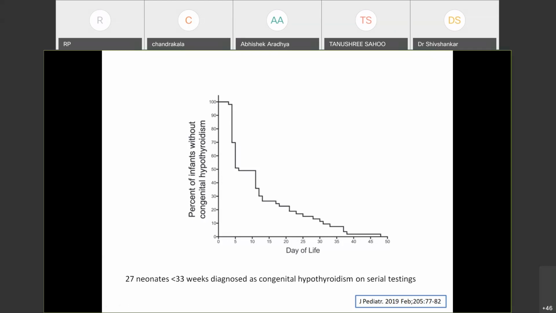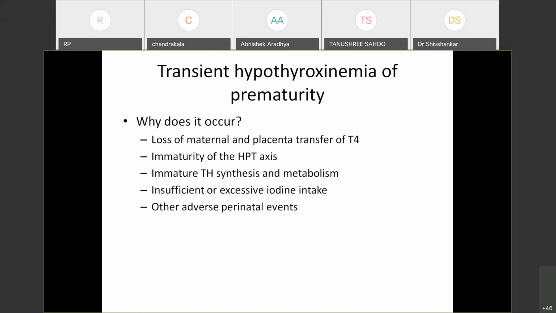The other problem we see is transient hypothyroxemia of prematurity. It occurs because of, as I have already told, decreased TSH surge. Along with that, there can be loss of maternal and placental transfer of T4, which is supposed to happen at this gestation in utero, and immaturity of the hypothalamo-pituitary thyroid axis, immature thyroid hormone synthesis and metabolism, insufficient or excess iodine intake, especially this happens when we use drugs, povidone iodine, and there can be other adverse perinatal events.